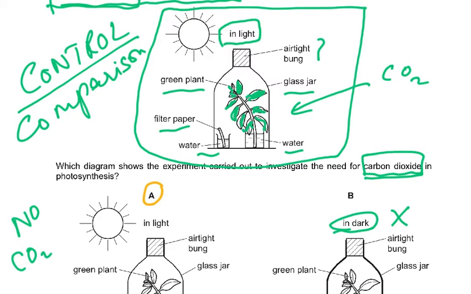The size of the beaker must be the same. This beaker must be the same. This filter paper must be the same. So that is why D was wrong. So please understand that when we do a control, why do we do a control? We do a control for comparison.